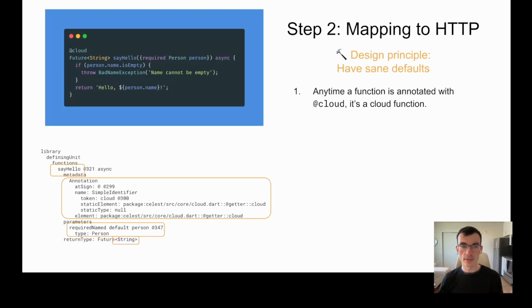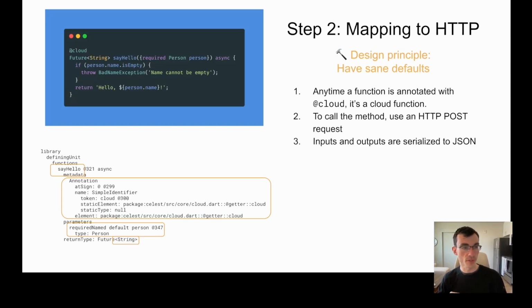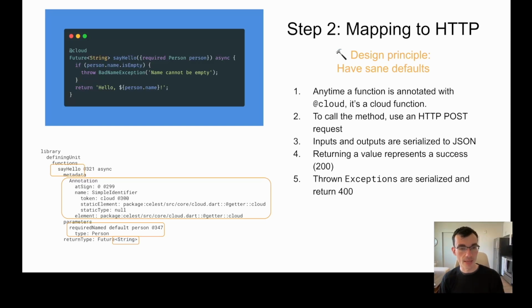So number one, anytime a function is annotated with @cloud, it's a cloud function. To call the method in the cloud, you're going to use an HTTP post request. The inputs and outputs will be serialized to JSON. Returning a value from the function represents a successful response of 200. Throwing exceptions are serialized and returned as 400 codes.